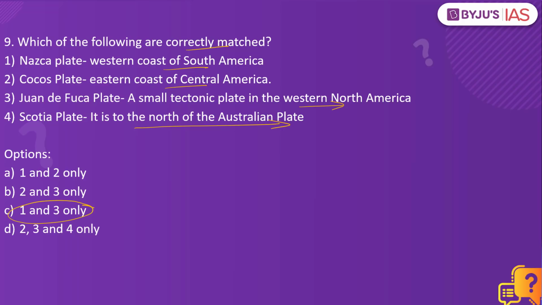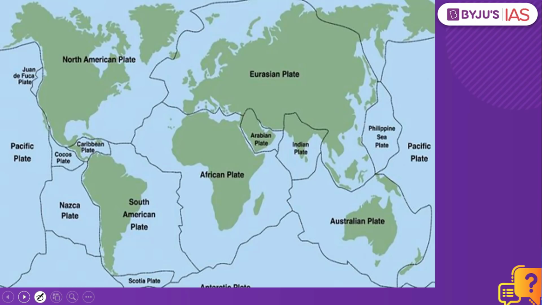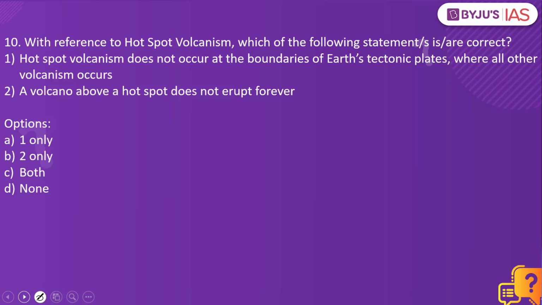Why? That is because when you look into the Cocos Plate, it is not on the eastern coast of Central America, but instead it is on the western coast. On the eastern coast, what we have is the Caribbean Plate. When it comes to the Scotia Plate, it is not on the northern side, but what we actually see is this Scotia Plate is on the edge of the South Atlantic and the Southern Ocean. Now let's look into the next practice question.